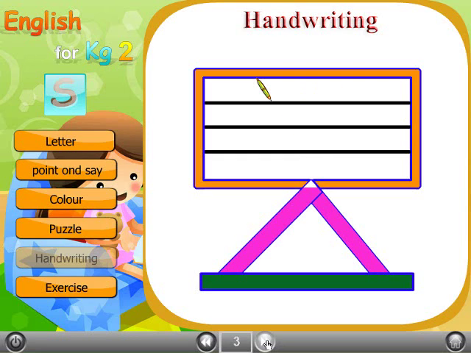Secondly, how to write a small s. Put your pencil just below the middle line as you see. Then curve up to the left and curve down to the right, then touch the bottom line and curve back up as you see. At the end, goodbye and good luck.